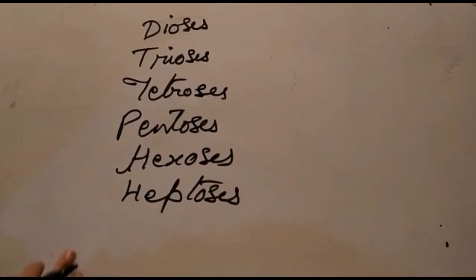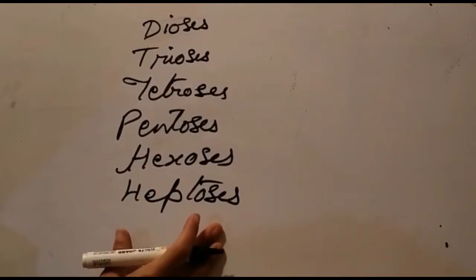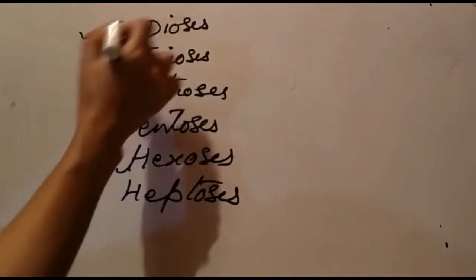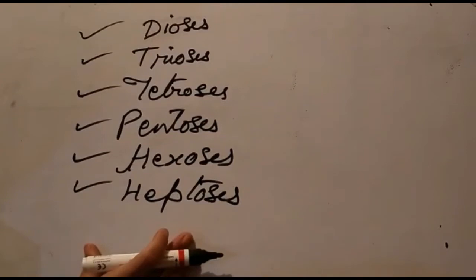So depending upon the number of carbon atoms present in a monosaccharide, they have been classified into dioses, trioses, tetroses, pentoses, hexoses and heptoses.